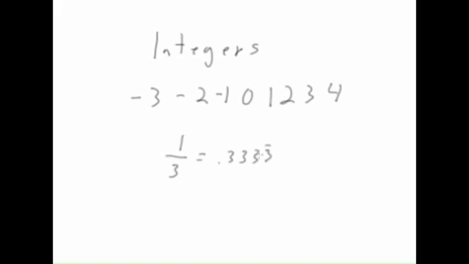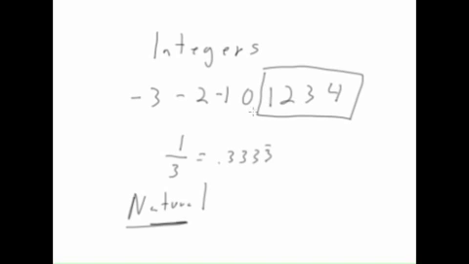Another even more specific set are the natural numbers. We don't reference these as much as we do the integers, but the natural numbers are just a specific set of integers, and these are what we a lot of times refer to as our counting numbers. Not the negatives, not 0, but 1, 2, 3, 4, 5, 6, 7, 8, etc. Those positive numbers without 0 would be referred to as the natural numbers. So that's just one more set there.